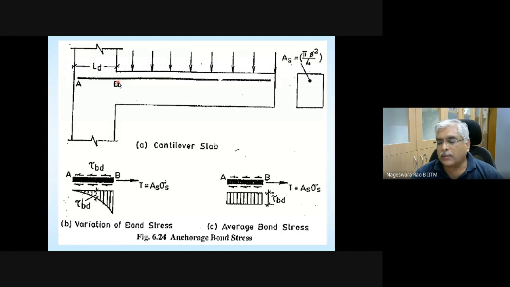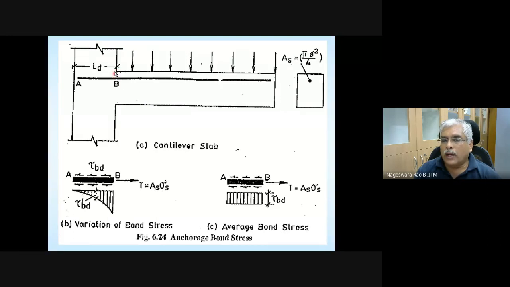If bending moment is maximum here, tension in the reinforcement is also going to be maximum at point B.